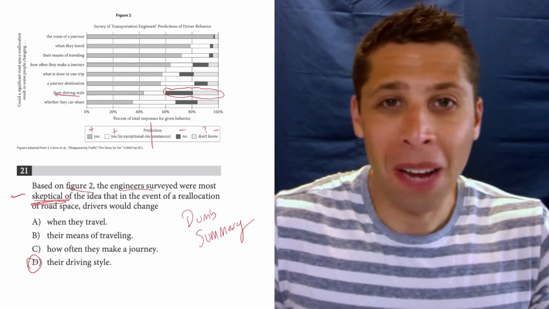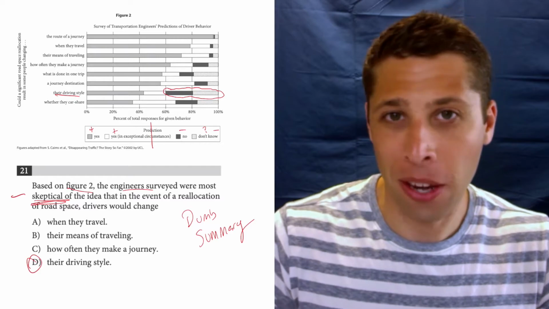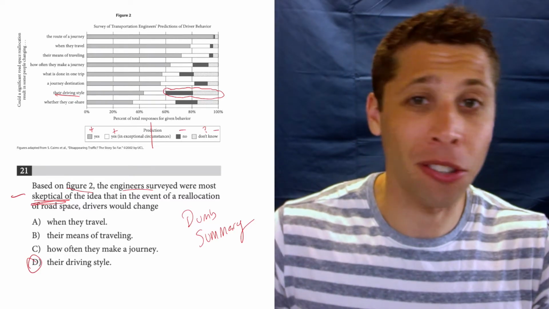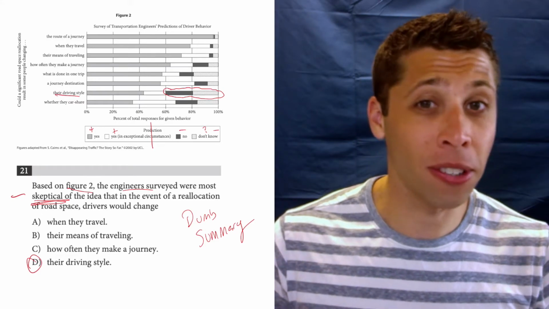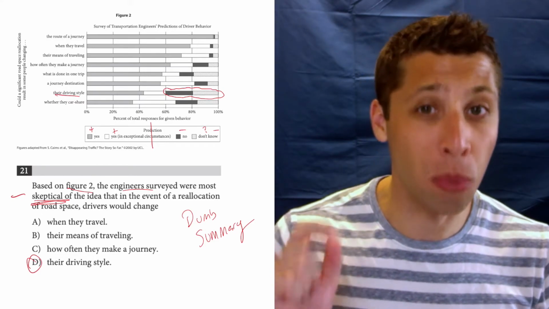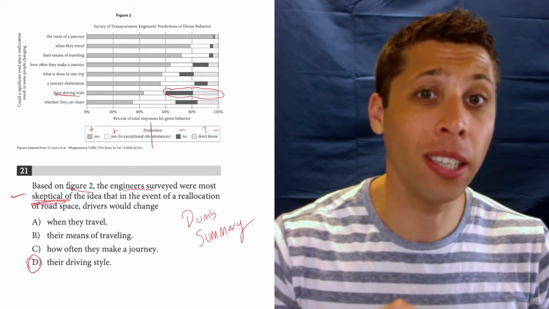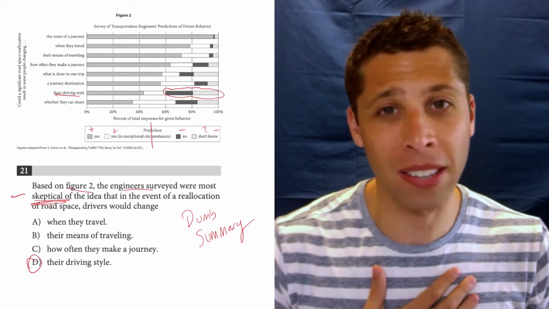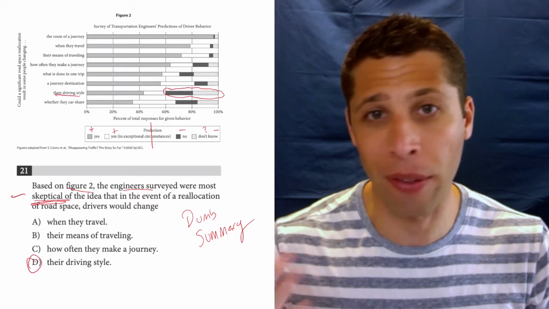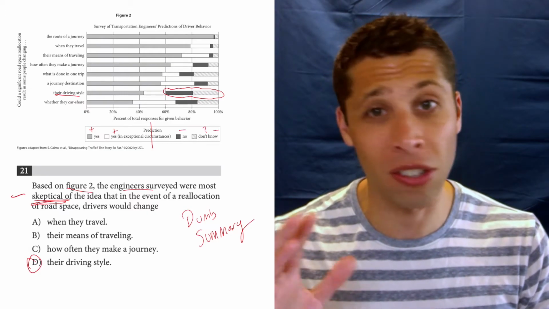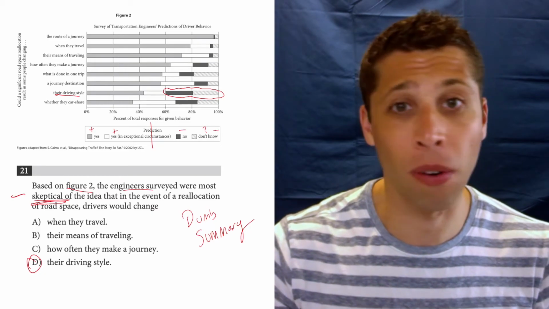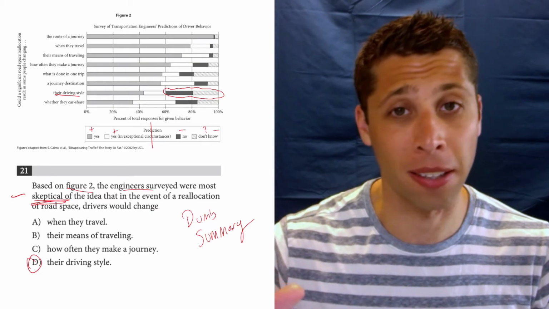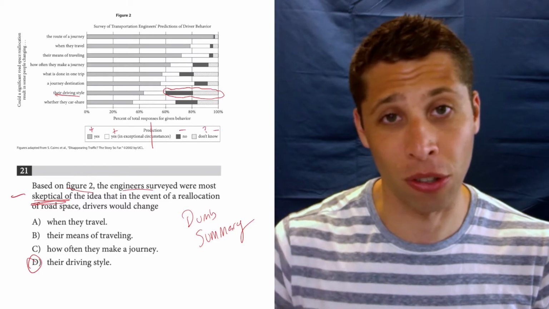I don't waste too much time trying to understand this in depth here. The simple answer is usually the right one on the figure questions. When we're doing more like line reference stuff with the passage, we do need to be more picky about the wording. But this is a case where, just because I've taken so many SATs, I know how they build these questions. Usually if it's just a figure or a graph on the reading and writing section, it's pretty straightforward. Just assume the dumbest thing possible. It's probably right. And sure enough, it works here.